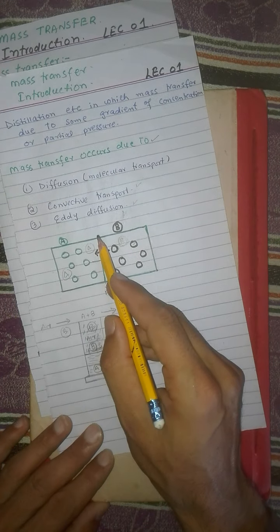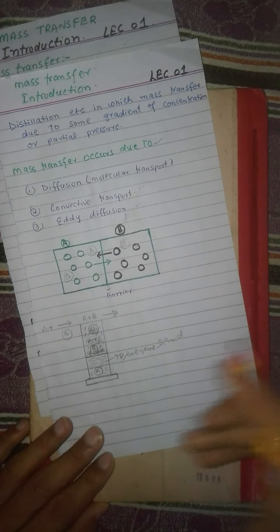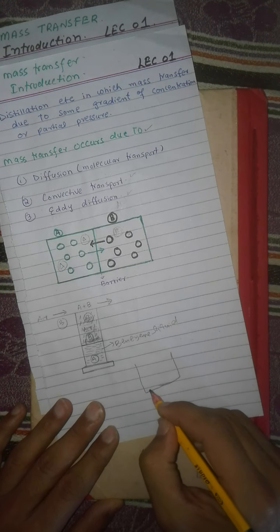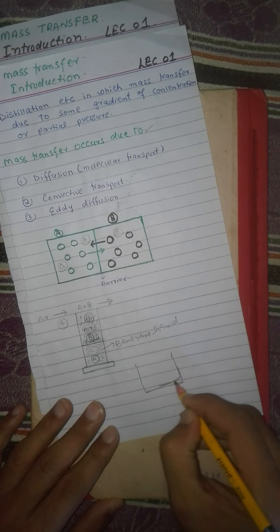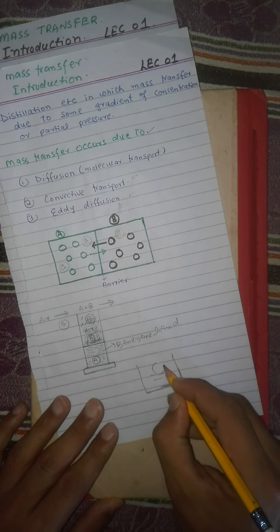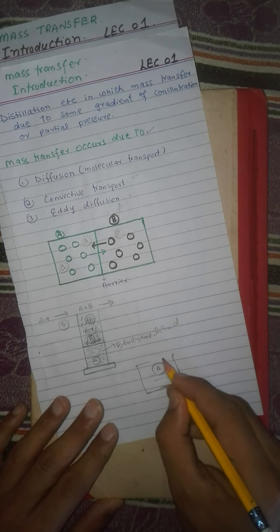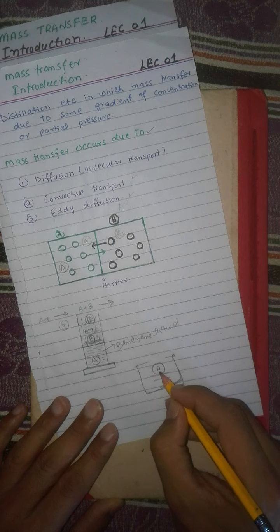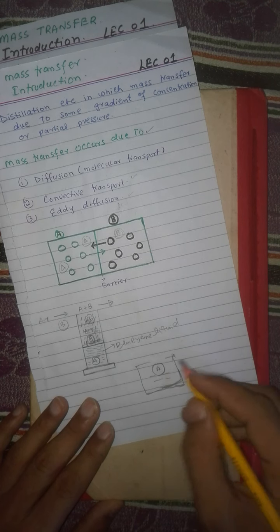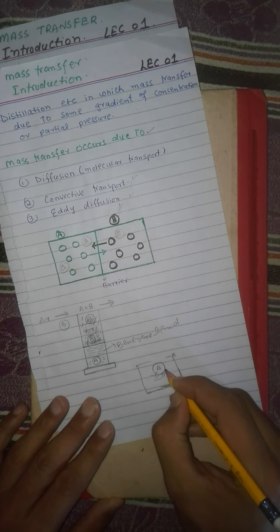Similarly, there is another transport process which is known as eddy diffusion. Mass can also transfer by eddy diffusion. Let us consider we have a beaker of water, and we place in it some substance which is made of component A. This substance will dissolve in water.